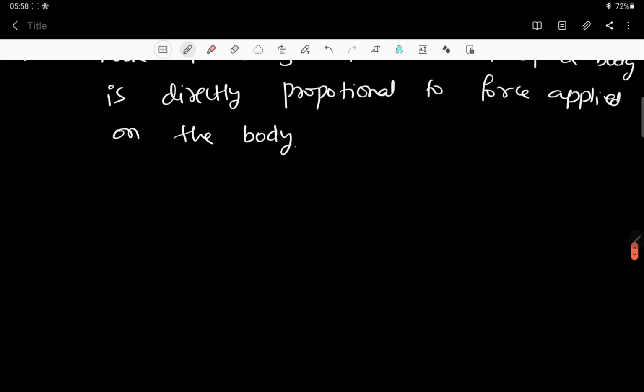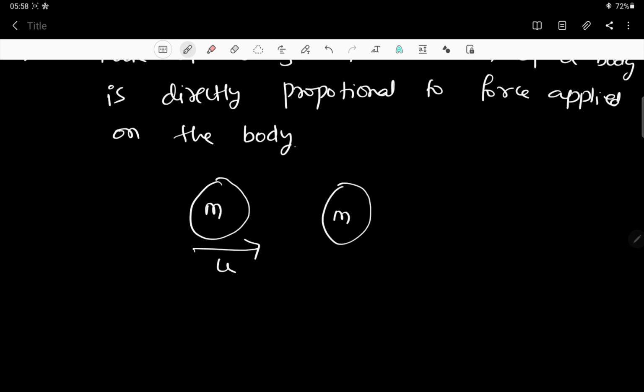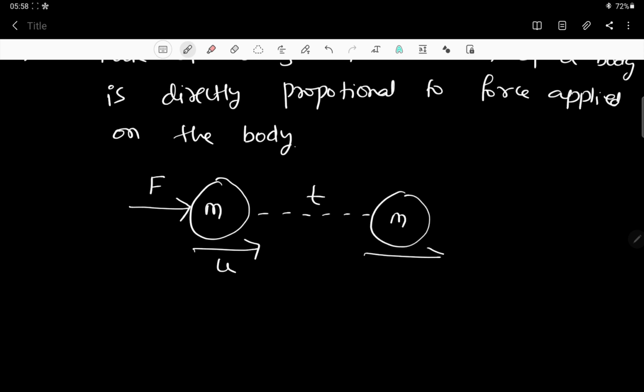Let us do that. For example, a body is there with mass m and it is moving with velocity u. If you apply force on this, what will happen in some time? It will take some time, its mass remains the same, and in some time its velocity has become v. Correct, no?